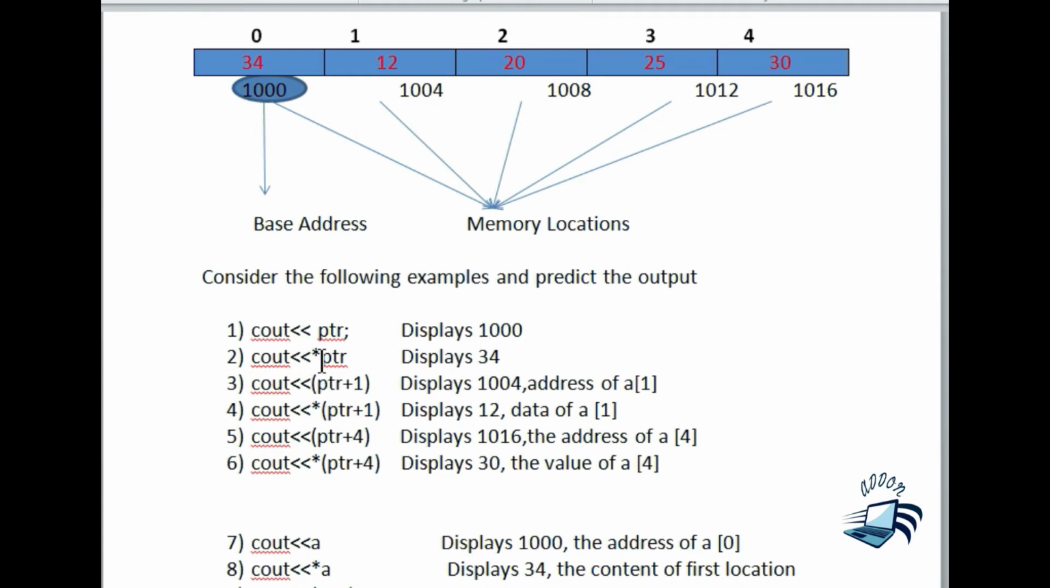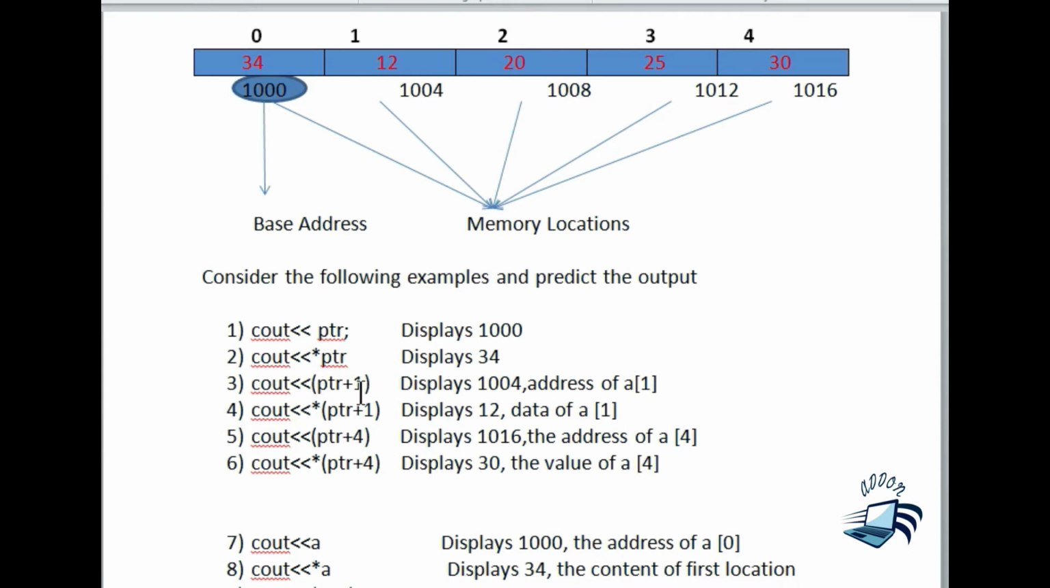And in the next statement I have given star ptr. Star is the value at operator and it will retrieve the value stored at the first position. So the value at the first position is 34. 34 will be printed. In the third statement I have given ptr plus 1.